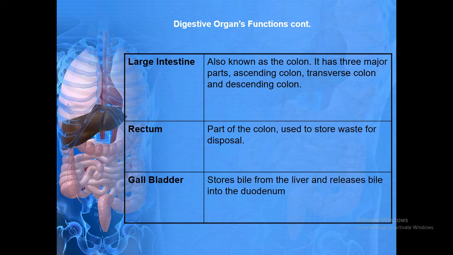Large intestine. It is also known as colon. It has three major parts: ascending colon, transverse colon, and descending colon. Rectum. It is a part of the colon used to store waste material and undigested food for the disposal.